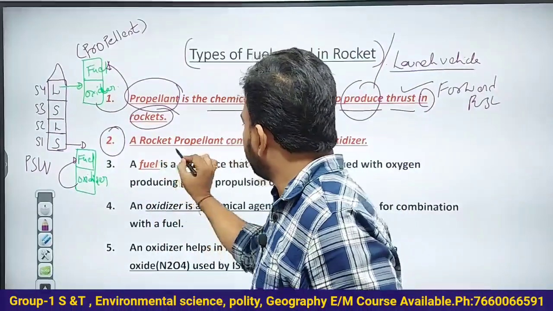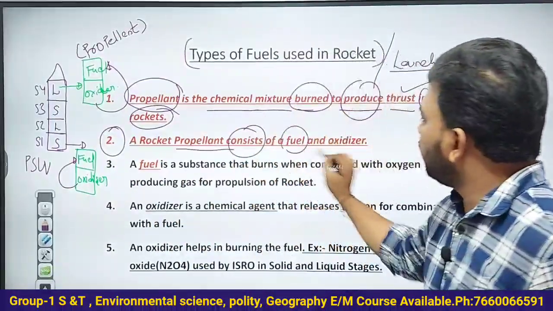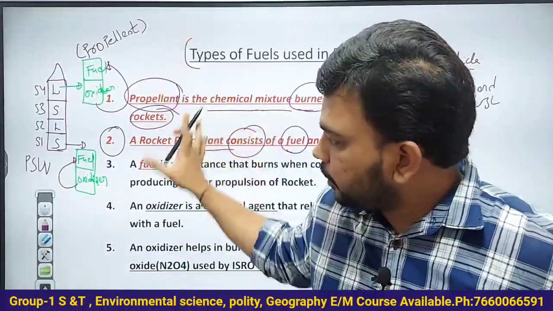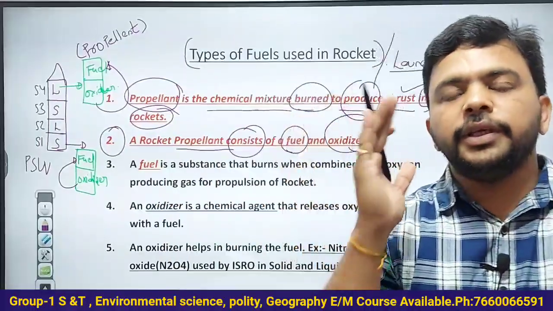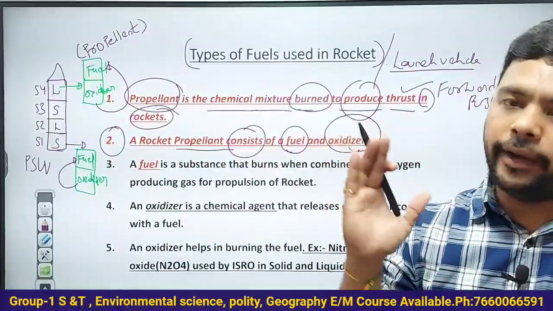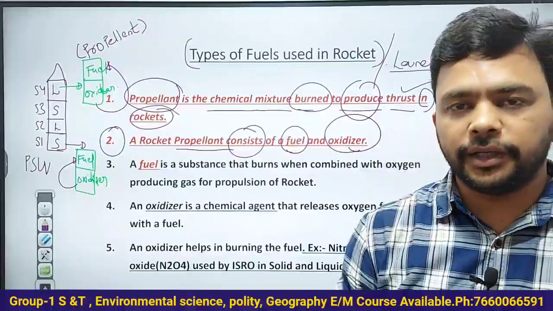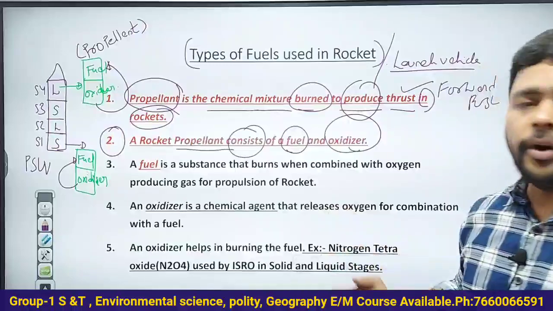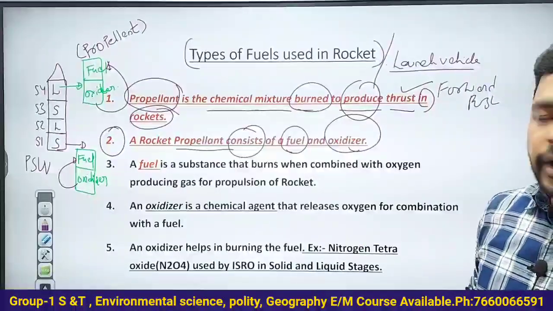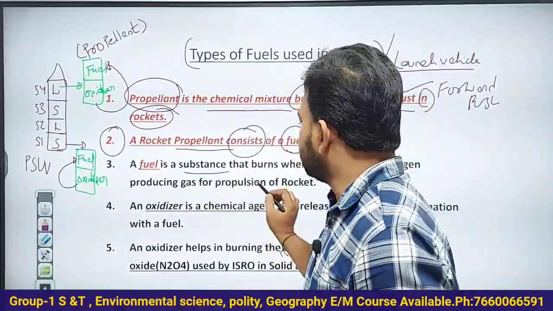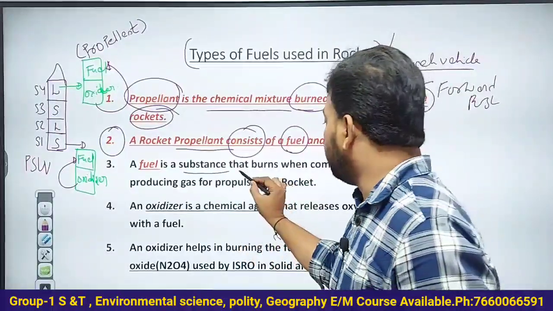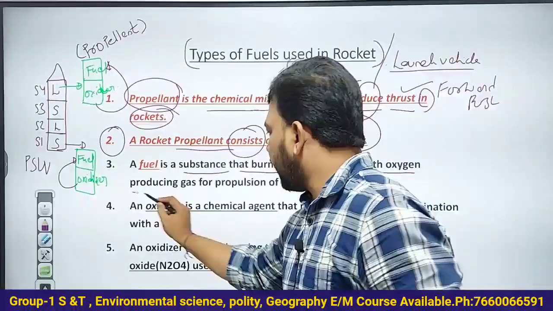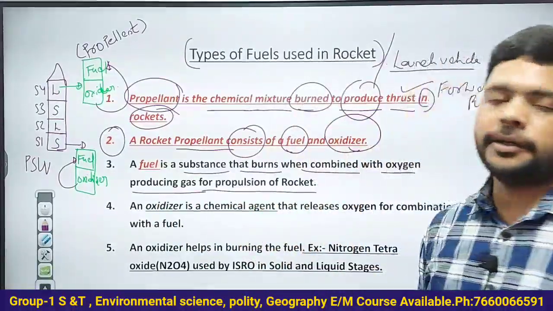Now, a rocket propellant consists of a fuel and an oxidizer. Just now I told you, in every stage of a rocket, you have two chambers, fuel and oxidizer. Together you call it propellant. First of all, what is a fuel? Fuel is a chemical substance that burns when combined with oxygen, producing the gases for propulsion of the rocket.